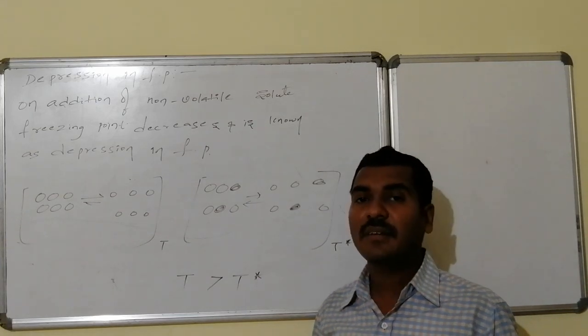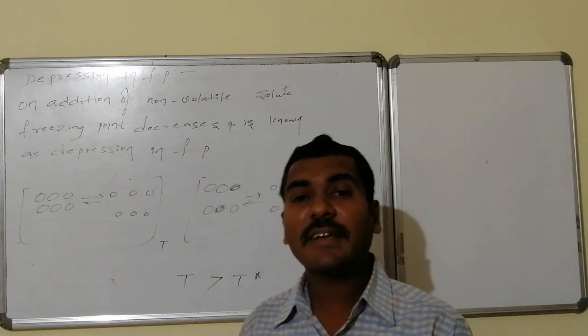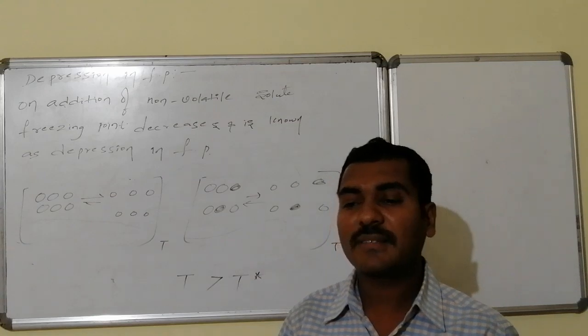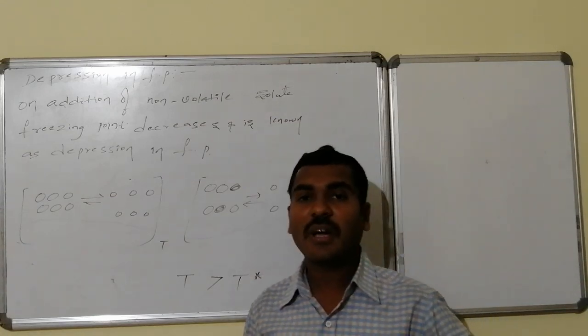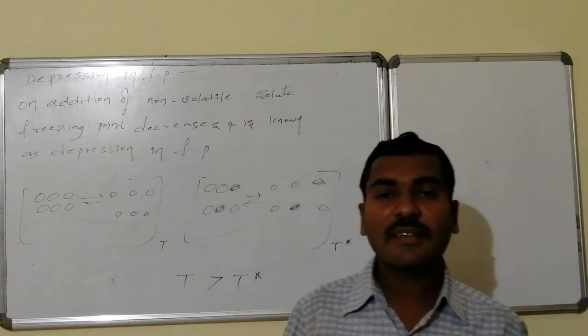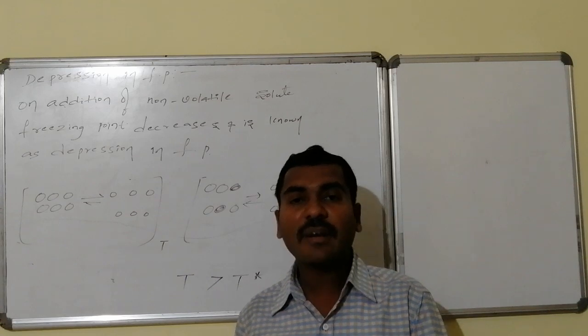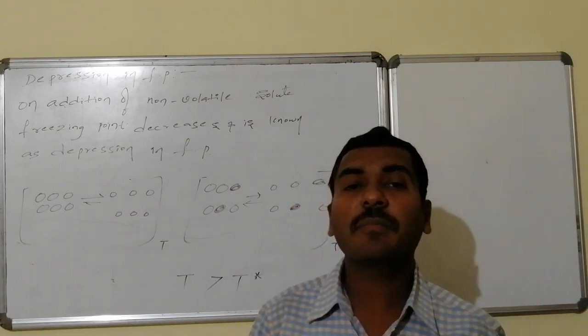That difference with reference to the solvent, if we look, is said to be the decrement in freezing point, hence it is said to be depression in freezing point. That is, on addition of non-volatile solute, the freezing point goes on decreasing. That decrement in freezing point is known as depression in freezing point.